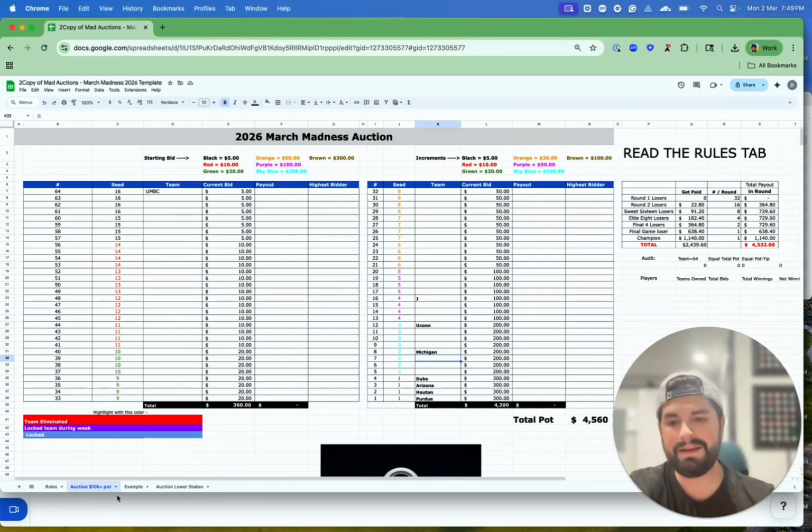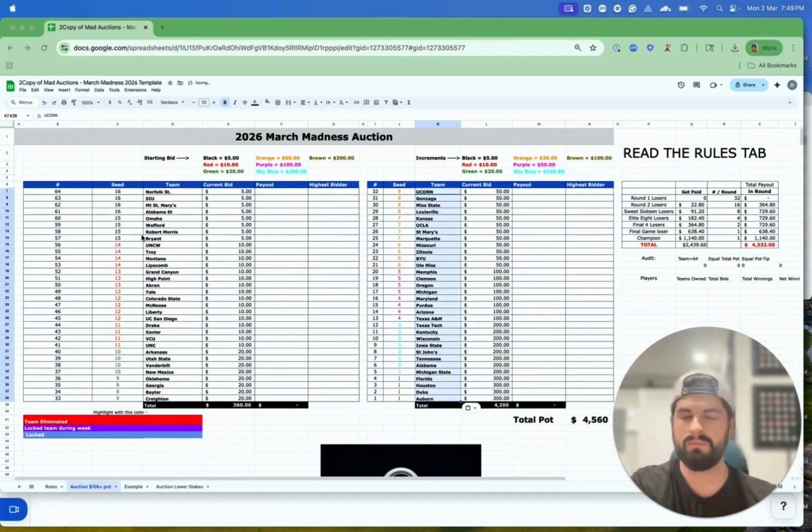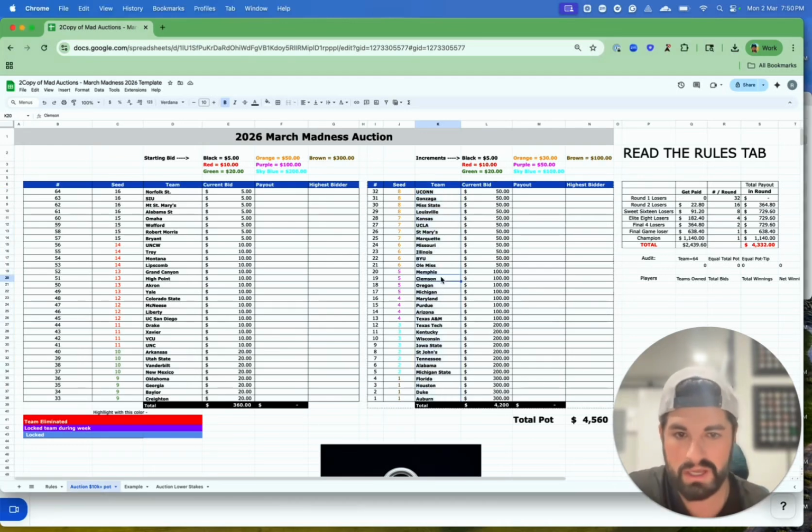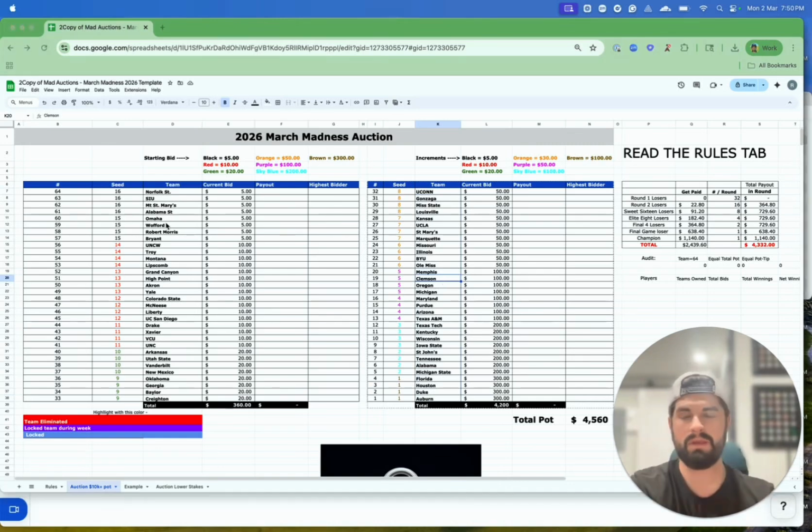For the sake of timing here, I put in all the teams. These are last year's teams and rankings and whatnot, so don't let that fool you. But I've put all that together, right? So as soon as all of the teams are announced and you have filled this out, you can set bidding to start right then and there. As soon as Selection Sunday ends, that's when bidding can open up and people can start sending you their texts for the teams that they want and upping the increment of their bid.